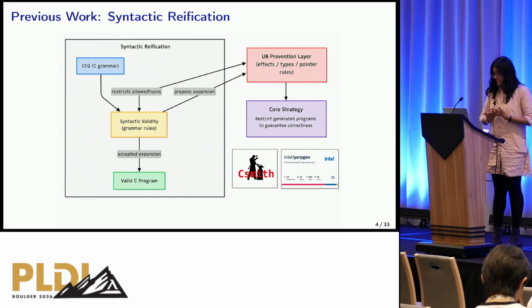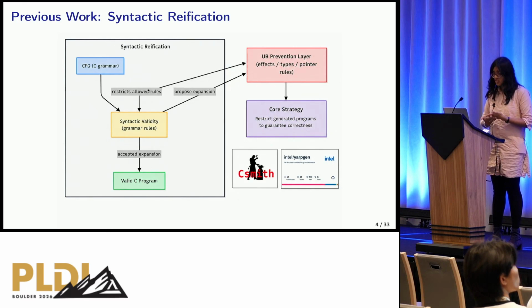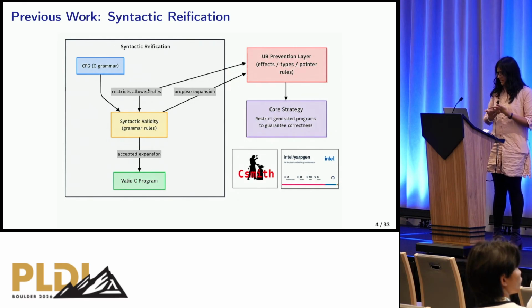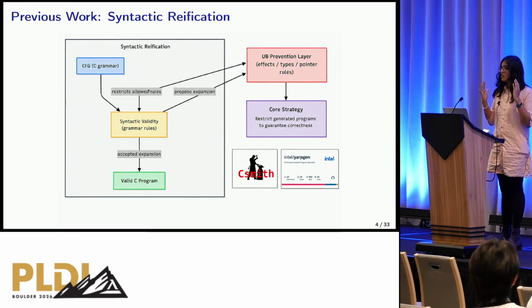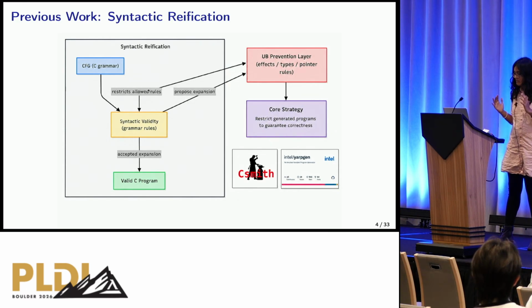Now, previous work in this area falls under a paradigm that we like to call syntactic reification. C-Smith and Yapgen are fantastic tools that have successfully found hundreds of bugs across GCC and LLVM. They work under the same premise: you have a context-free grammar, and then you generate statements from that grammar. Now, you have a program which you feed back into a layer that filters out UB in these programs. A couple of iterations of this loop back and forth, and you finally have a valid C program.